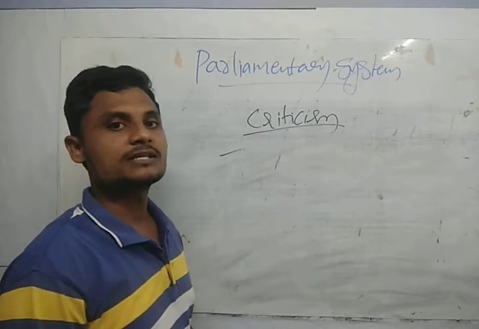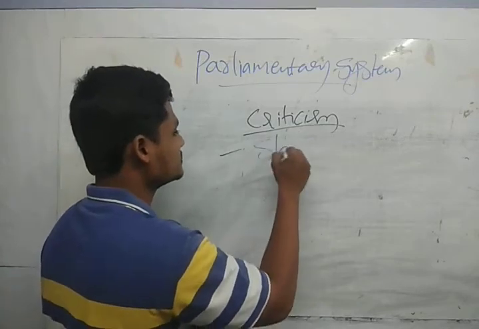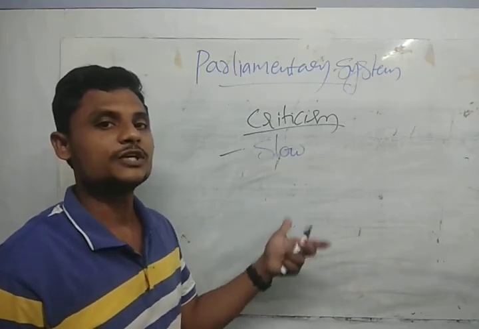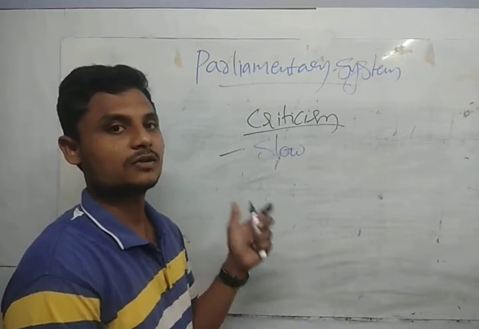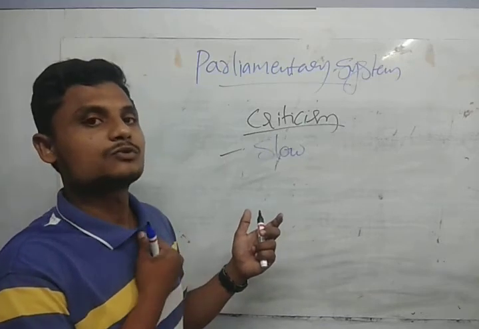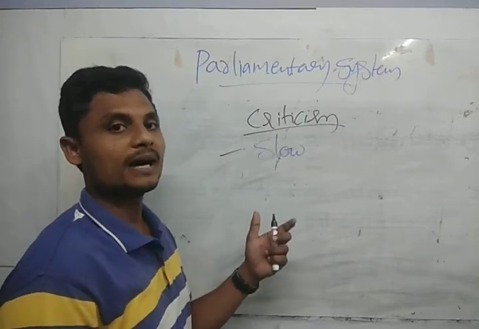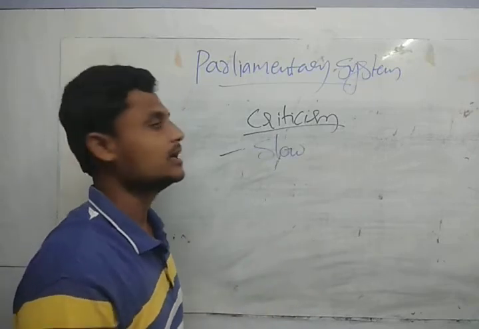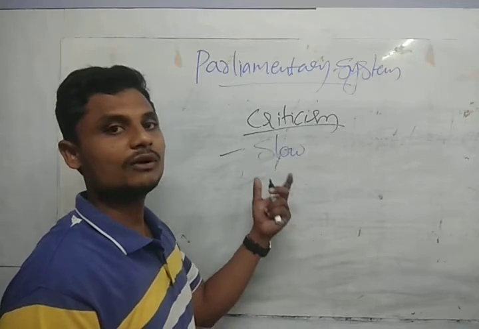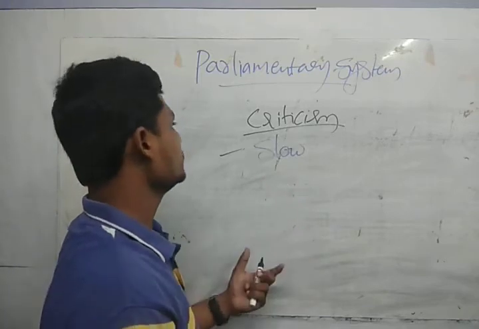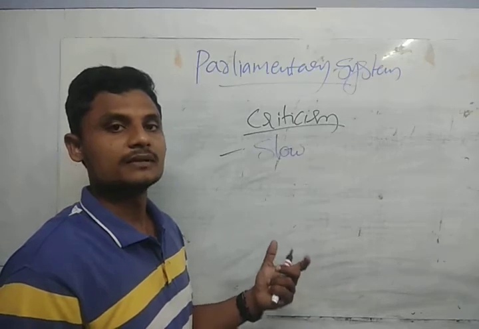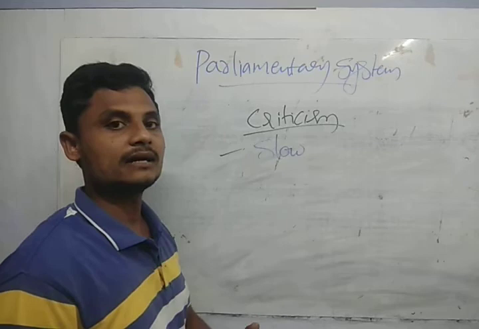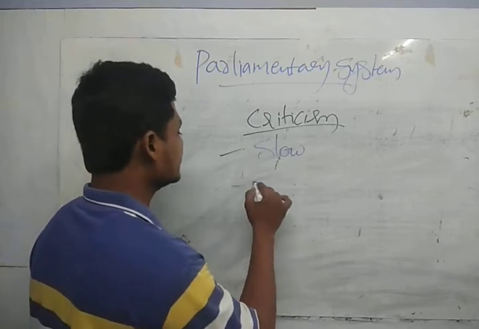the first and foremost criticism is that it is a slow process, guys. Even though this process is slow, it is an efficient process to be taken, guys. In parliament, if you form any bill, we need to pass it in both houses. We have many issues and all those things, guys. So that's why it is somewhat of a slow process in its administration. Okay, guys, clear? It is a slow process, and it is said to be a cabinet eclipse.